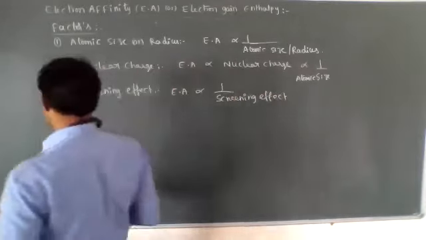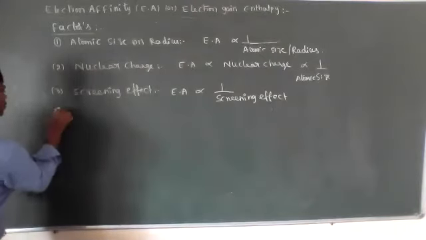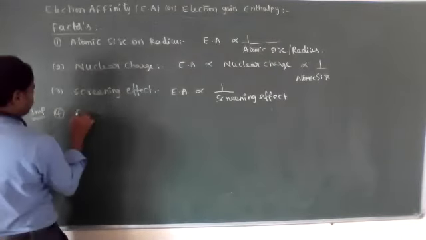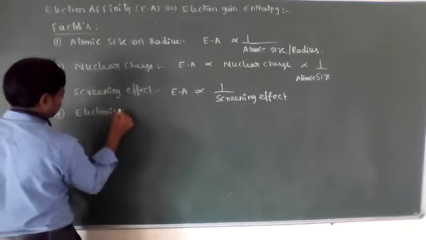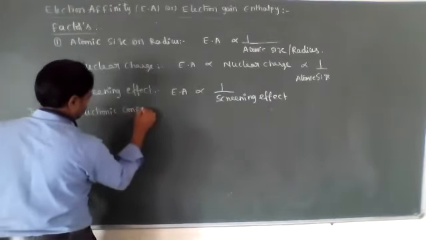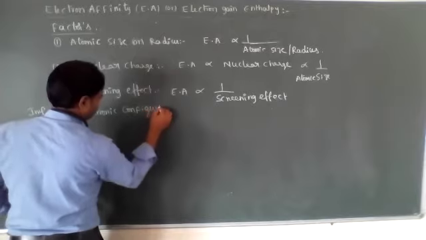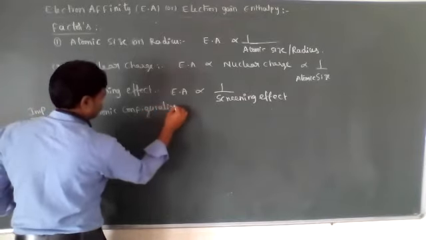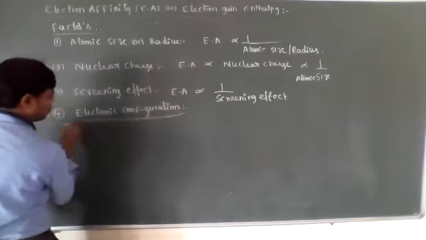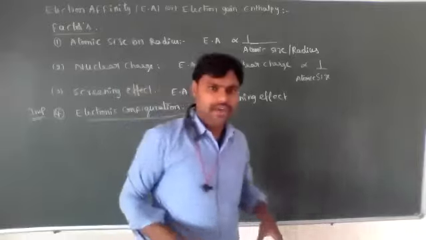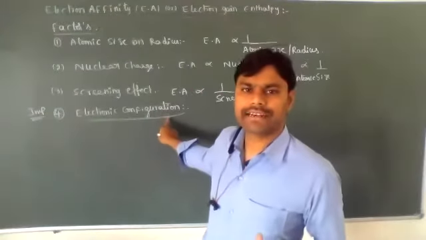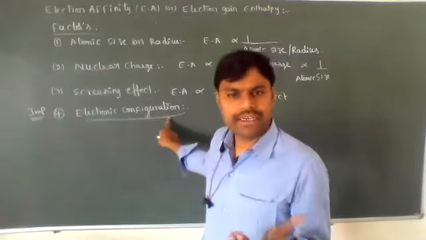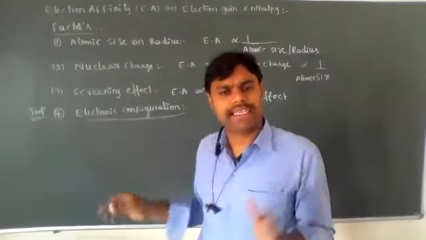Now the fourth one is very important: electronic configurations. The electronic configurations of atoms give different electron affinity values, as well as different ionization energy values.